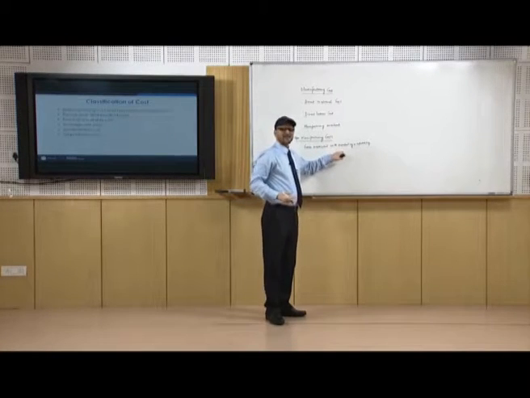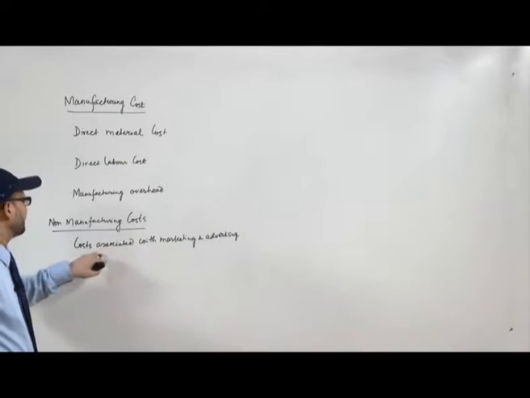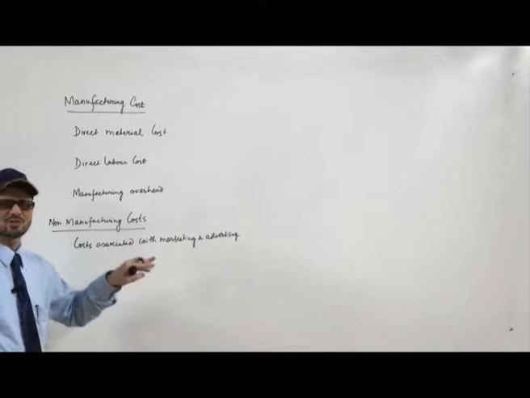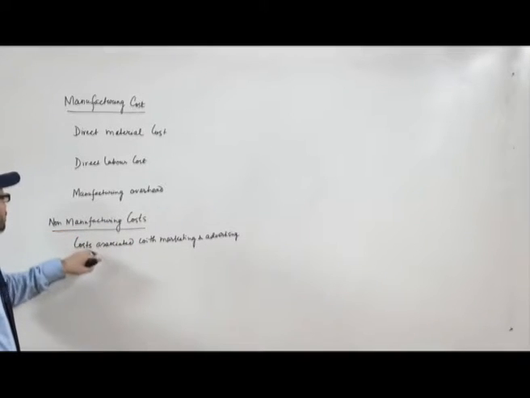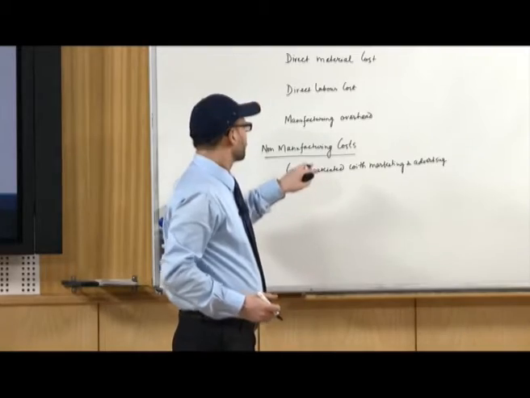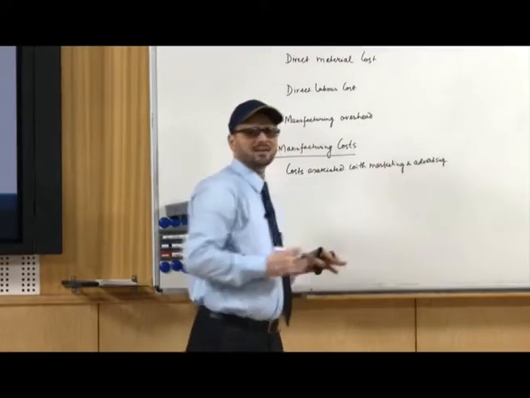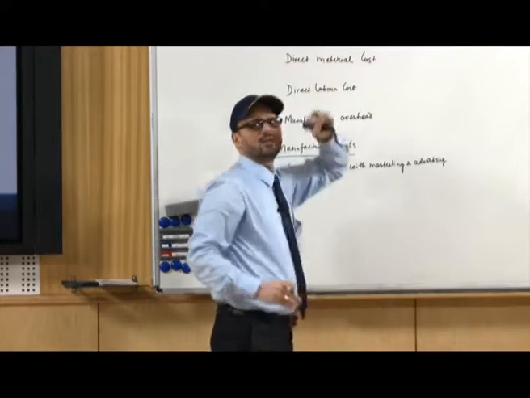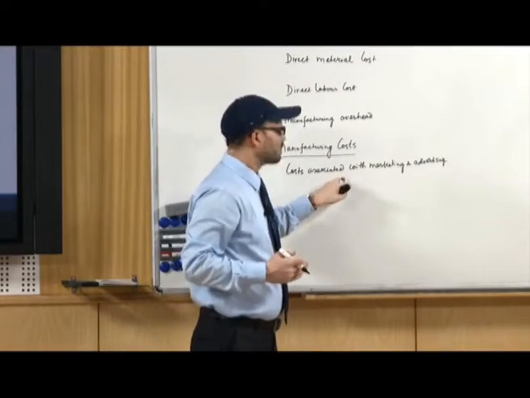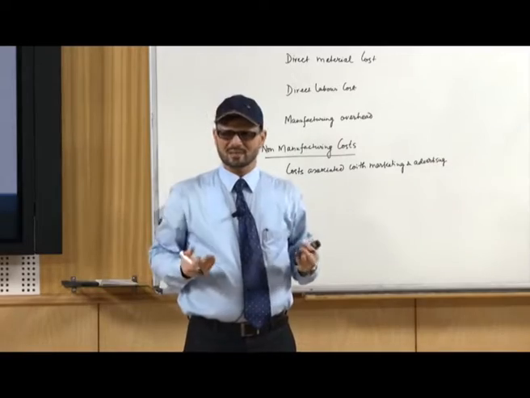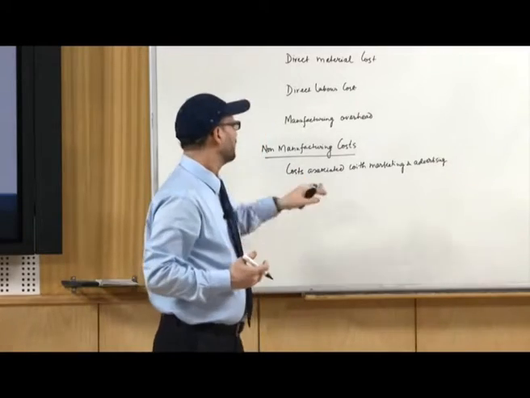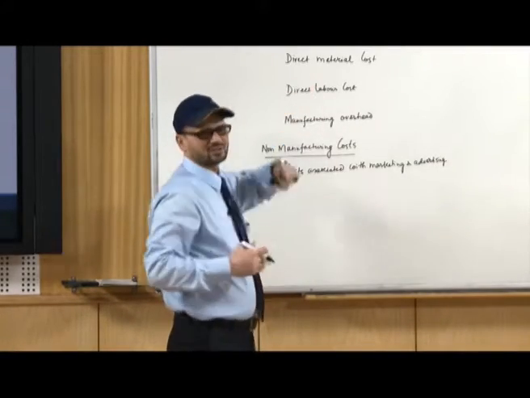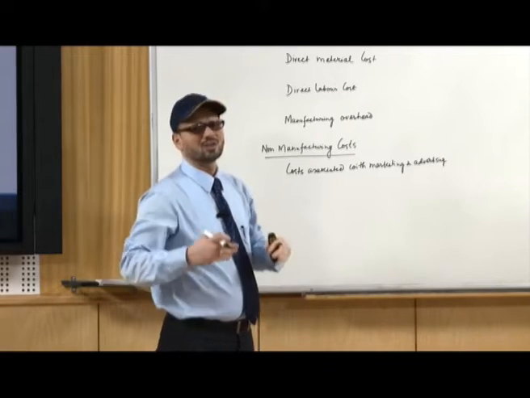All these types of costs are under non-manufacturing costs, because these costs are required to be put in a different category. They are not directly related to the manufacturing of the product. However, these are required for selling the product, and selling is also an integral part, because it is the objective of the organization to sell the product.